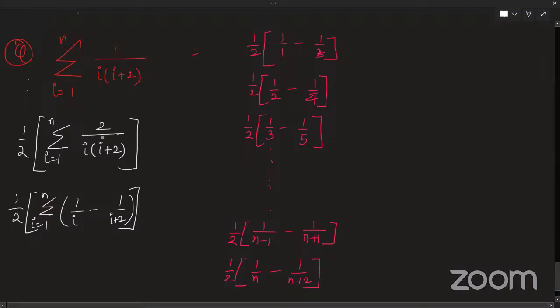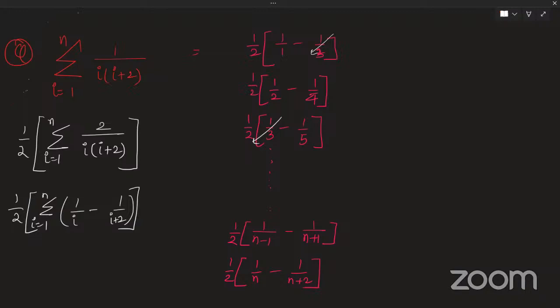So should we start cancelling? Great. So 1 by 3, 1 by 3, third term. And if you notice, my half is also constant, so it has got nothing to do with the cancelling, because it is common to the whole series.